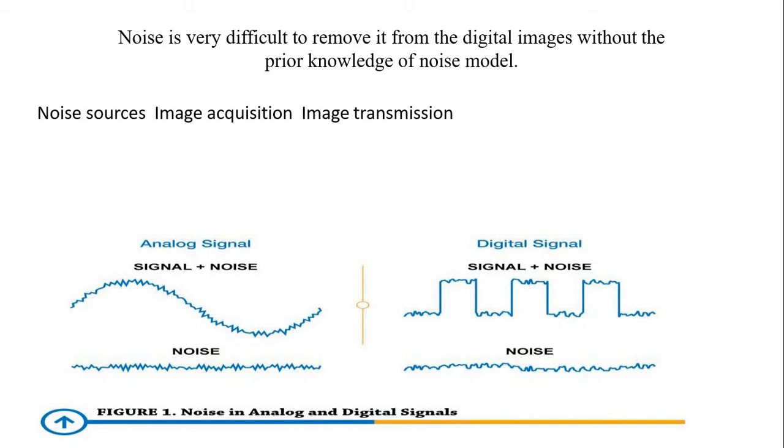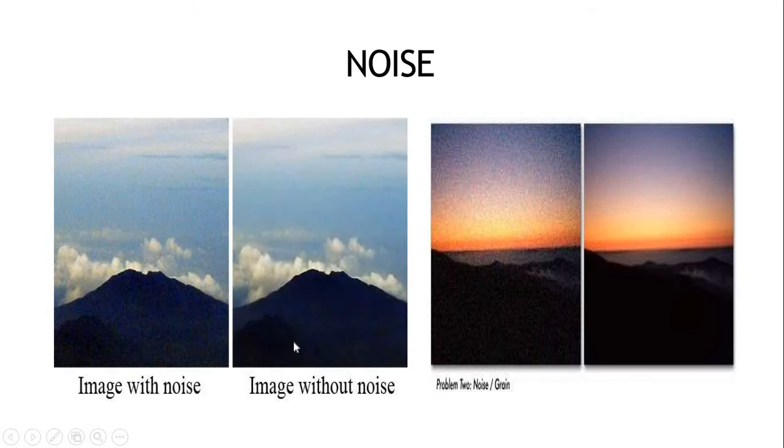In this figure, this is the noise present in the analog signal, and this is the noise present in the digital signal. See, this is the original image and this is with noise. Again, this image is the original image and this one is the image with noise.